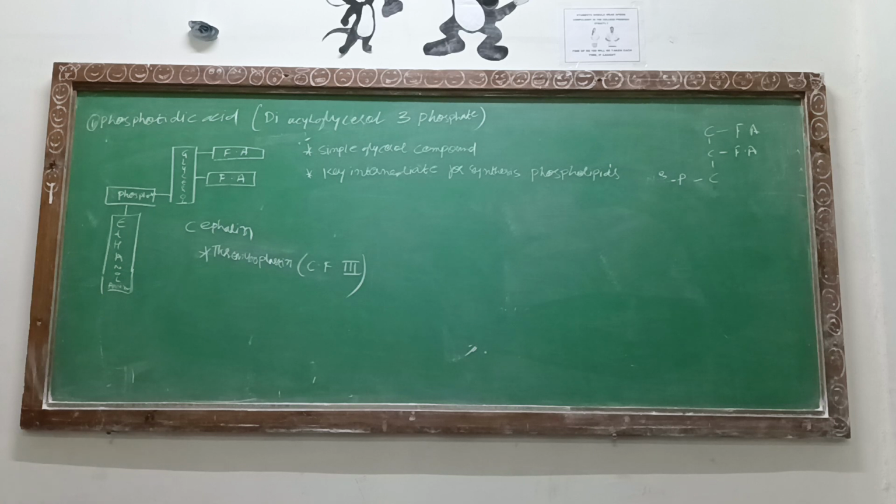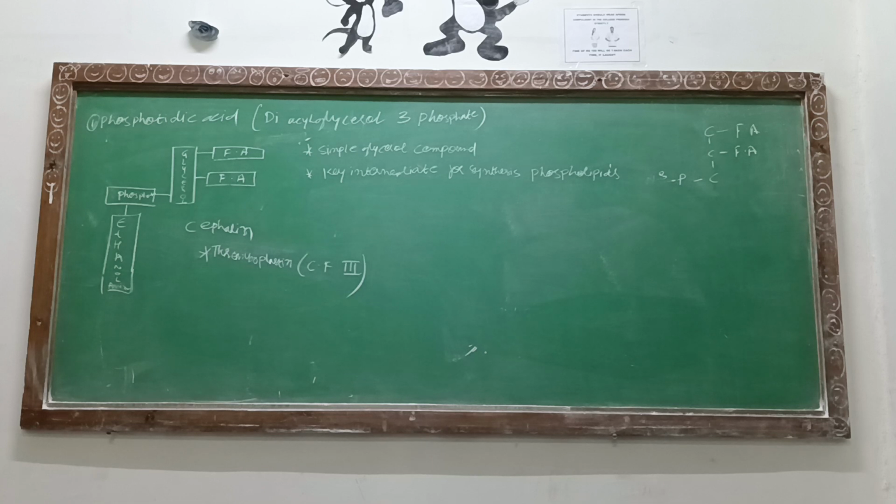The major constituent of thromboplastin is contributed by cephalins. Okay, are you with me? Now your eyes look very confused, but it is not confusing at all. I am only changing the nitrogenous bases, a new structure is getting formed, we are getting a new name for that, and we are seeing the function. That's it.